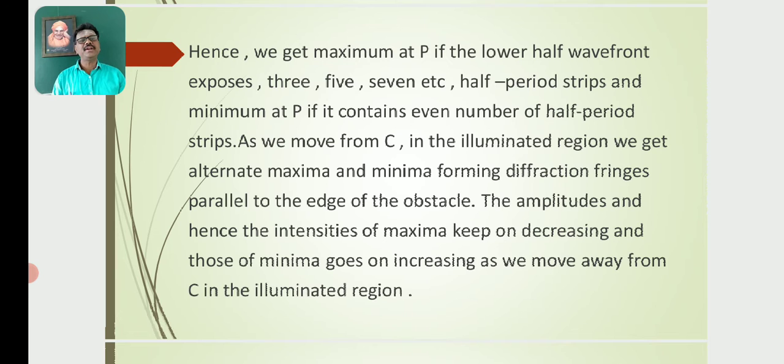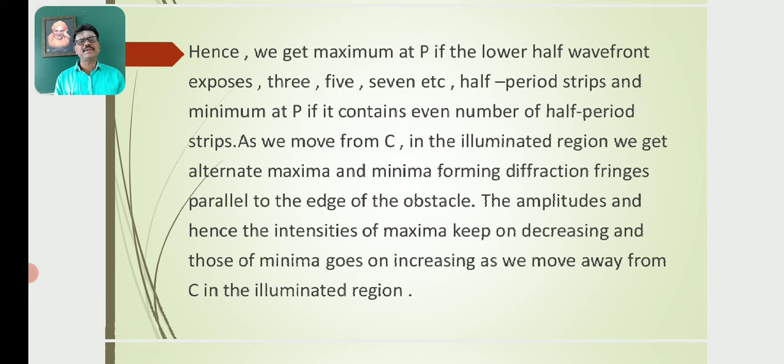In the illuminated region, we get alternating maxima and minima, forming a diffraction pattern, where the amplitude and intensity of the maxima decrease from the center of the screen, from point C, but the intensity of the minima increases from point C.